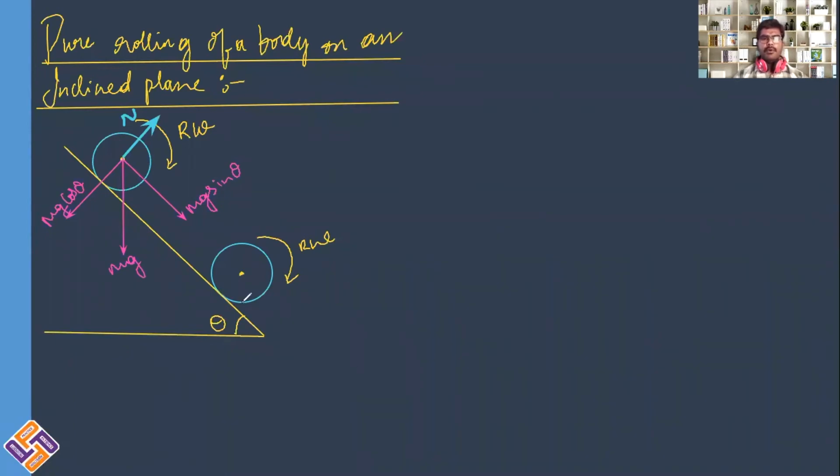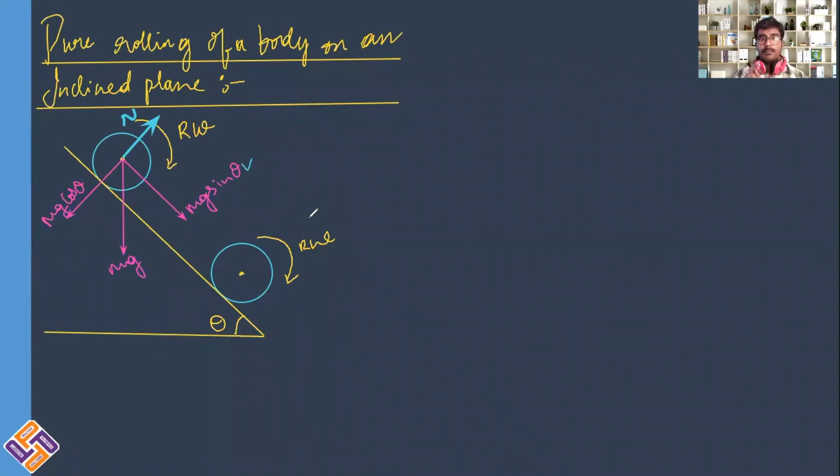Now when this rolling body is placed on an inclined plane, due to the component of the gravitational force acting on it, it tends to roll down. Because of this component, mg sin theta pulls it in the downward direction.